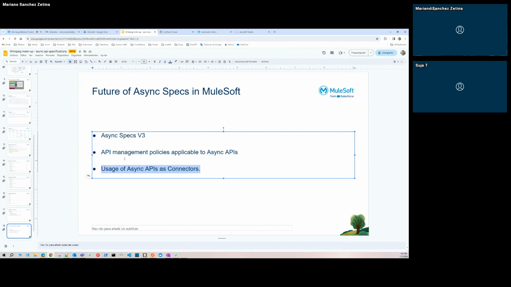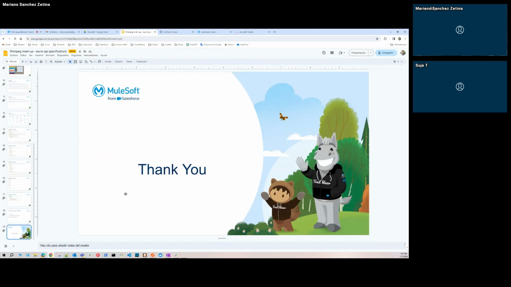And the other is the reusability of the async specification as connectors. It's not supported yet, but it's supposed to be supported in the next releases of this feature at some point. And that's all from my side right now. Thank you. If you have any questions, please let me know, and I can answer that in the QA section. Thank you so much.